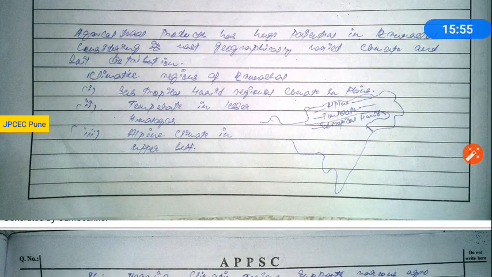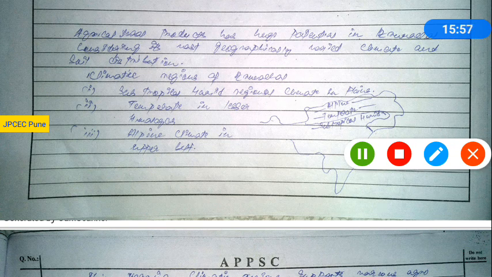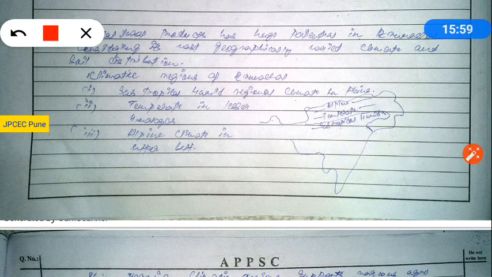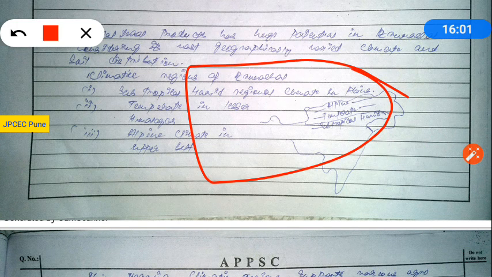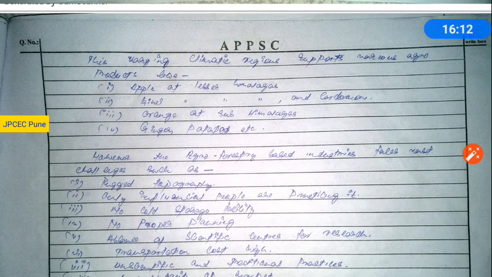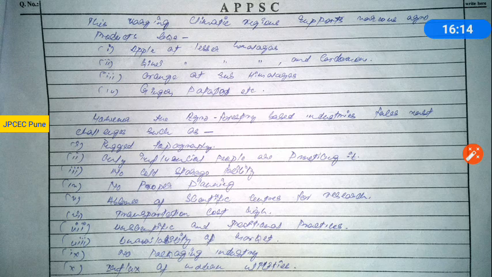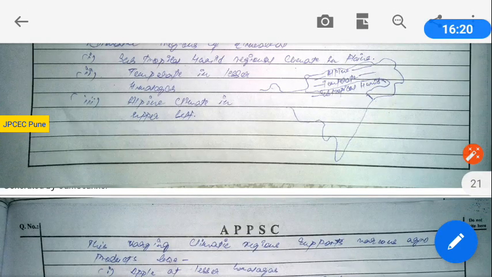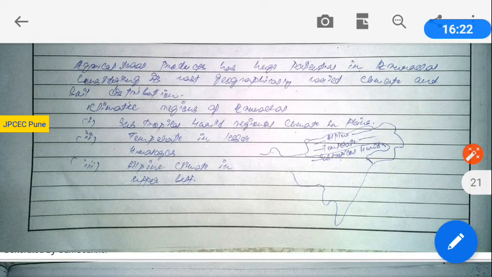Now about the causative factors you have given. You have given the climatic map, it's good. There is the climatic map and the soil distribution you have provided. So such maps are good. Along with that map, you can parallelly draw the agriculture product map.